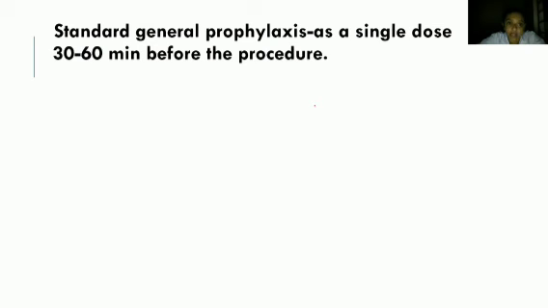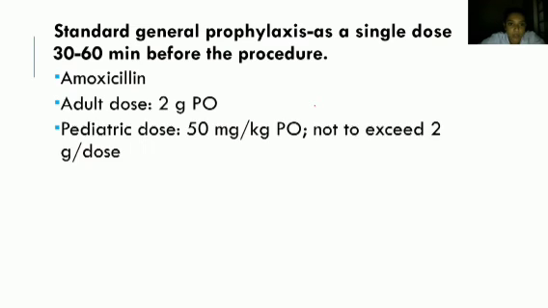So how will we be giving this prophylaxis? Standard general prophylaxis is given as a single dose 30 to 60 minutes before the procedure. That is amoxicillin. Amoxicillin we will be mainly using for prophylaxis. The adult dose is 2 gram per oral amoxicillin.